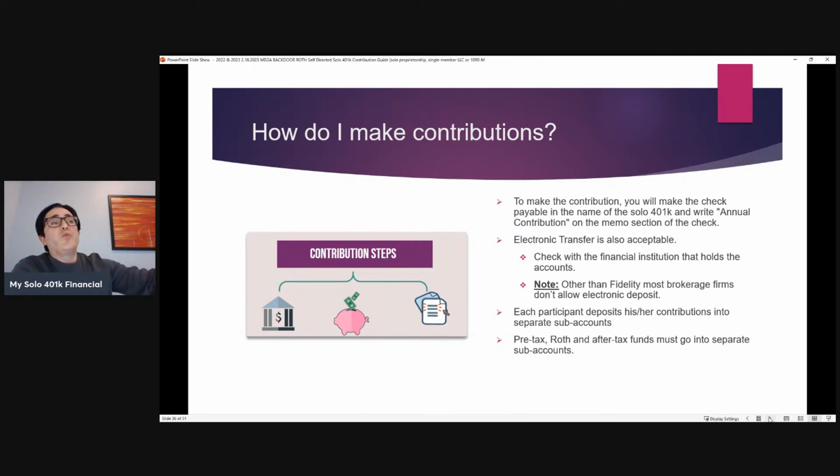The one exception to that general rule is Fidelity, that does allow for an electronic deposit into the brokerage account at Fidelity from an external account where the name on the external account doesn't match the name on the account at Fidelity. Of course, the name on the account at Fidelity is going to be in the name of your plan. So for example, if you're trying to make an electronic deposit from your personal account or your business account to fund these contributions, if you've got different participants, each participant is going to have their own separate sub-account. And then if each participant has different types of funds, right, pre-tax, Roth, voluntary after-tax, again, you've got to have different sub-accounts for each of those different types of funds.